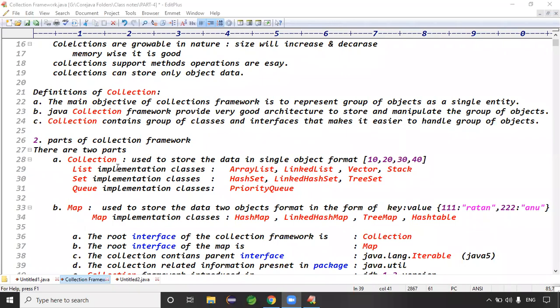For Collection, the root interface is Collection. For Map, the root interface is Map itself. Map doesn't have Collection as its parent. Guys, the definition of the collection framework: what is the main objective of the collection framework?